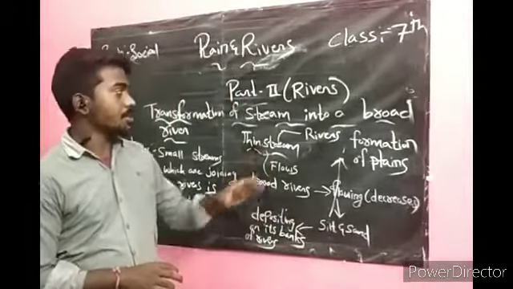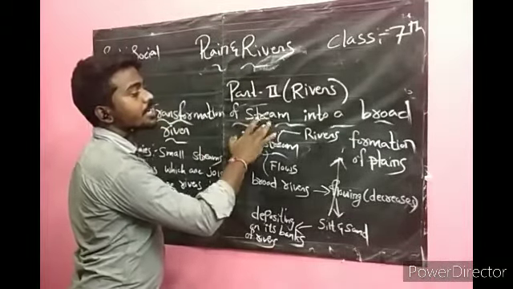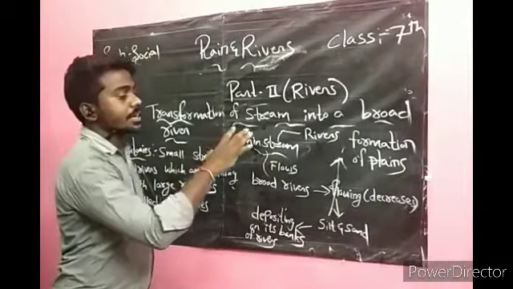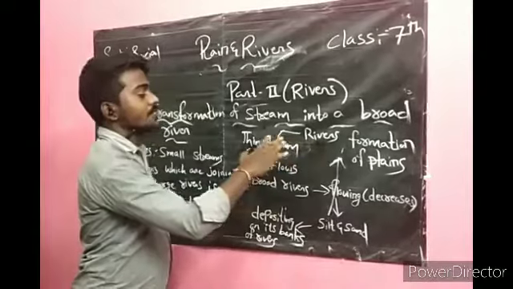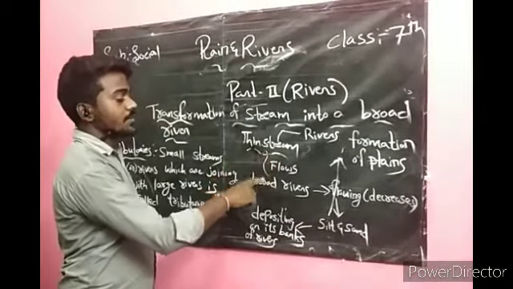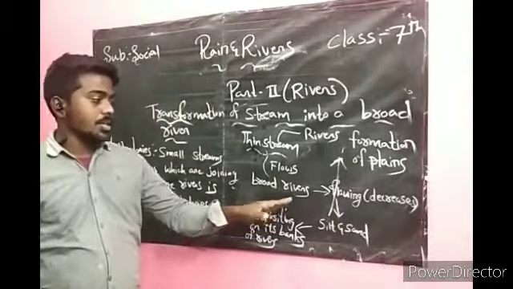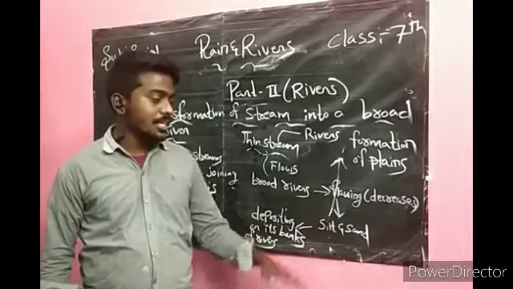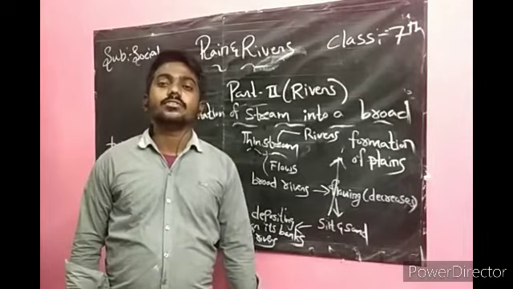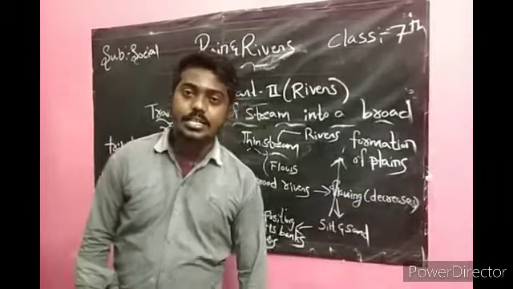This is about the topic. What I told is the transformation of a stream, a narrow river, into a broad river. The rivers start with a thin stream, and as it flows it becomes a broad river. When it becomes broad, the speed of the flowing decreases.